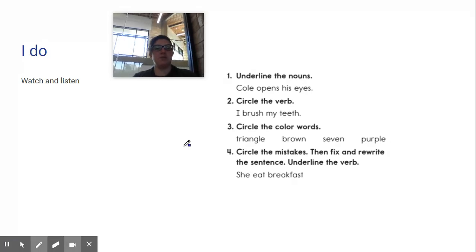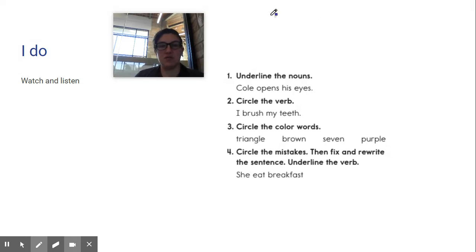Okay, so for this section, you're just going to watch and listen to what I'm doing, because the next time there's going to be questions that go along with the next section. So first, you are going to underline the nouns. So I'm going to read the sentence. Cole opens his eyes, and I'm going to think to myself, what are the nouns?